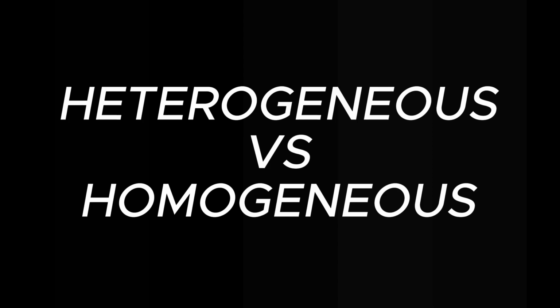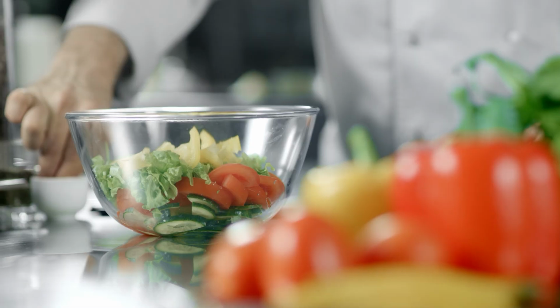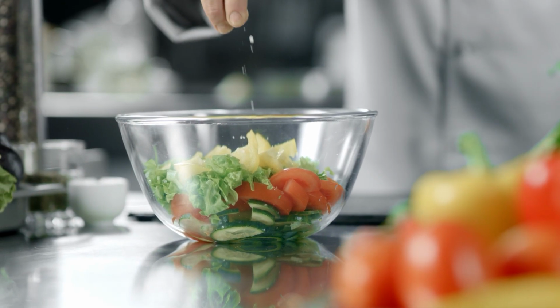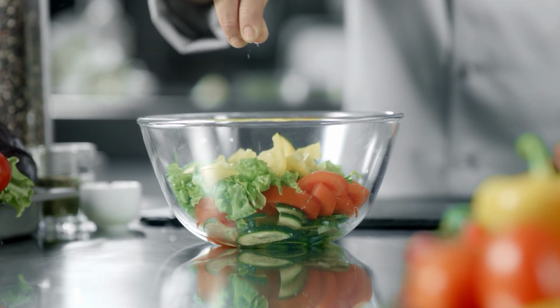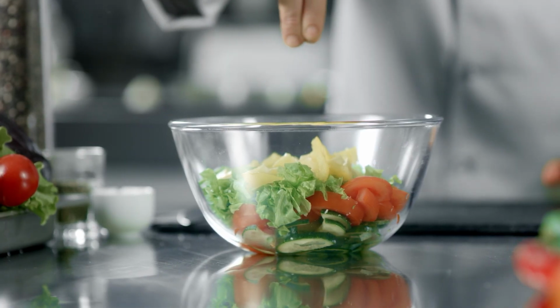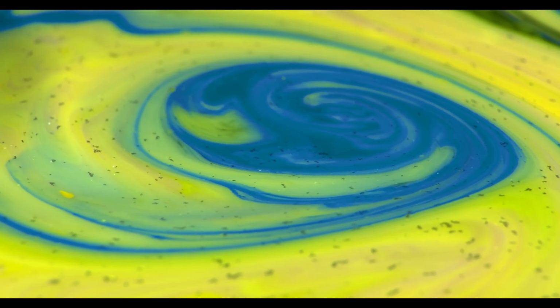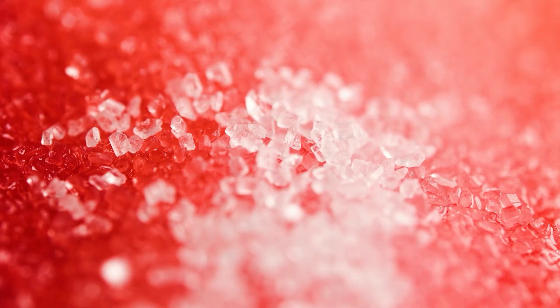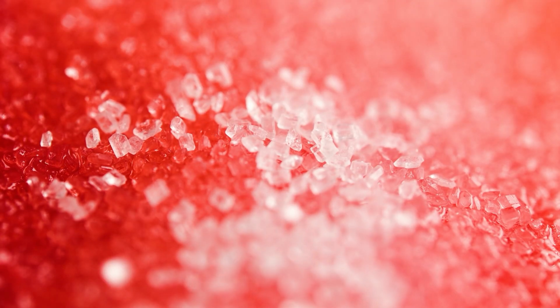Sounds complicated? Don't worry, it's pretty simple. In a heterogeneous mixture, the components are not evenly distributed. Think about a salad. You can see the different ingredients like lettuce, tomatoes, and cucumbers, all mixed together. On the other hand, in a homogeneous mixture, the components are evenly distributed throughout. Imagine dissolving sugar in water. The sugar molecules spread out evenly, so you can't see them individually. It all looks the same throughout.